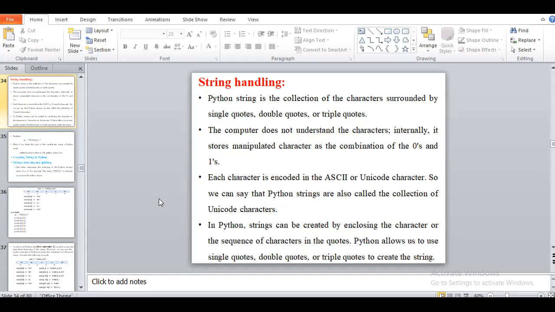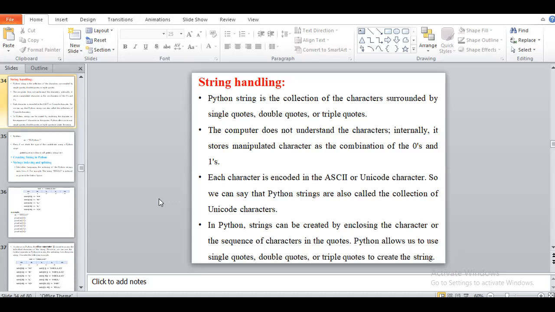Each character is encoded in ASCII or Unicode. Everyone knows that each and every alphabet or character has an ASCII value or Unicode character, meaning the computer understands the ASCII language. So we can say that Python strings are also called a collection of Unicode characters, because the characters we enter in our program have some Unicode or ASCII code.